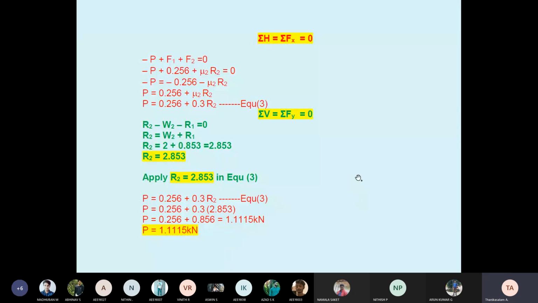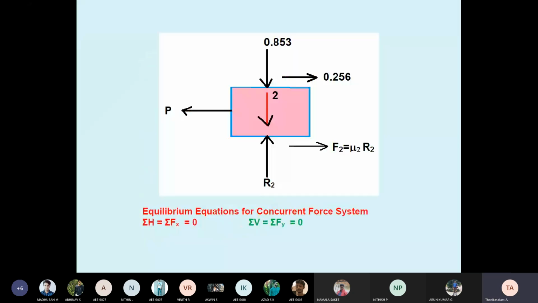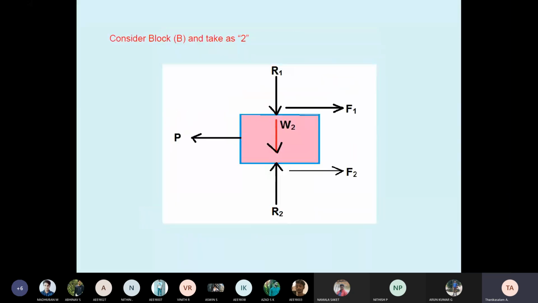Solving the problem is very simple, but here is why I introduced two frictions, both to the right side: because block B is in contact both at the bottom, that is the floor, and at the upper side also. We are pulling left side. As per the concept of friction, with the body moving left, the friction is right side. Here the body is in contact at two places, so two frictions: F1 and, bottom side, F2.